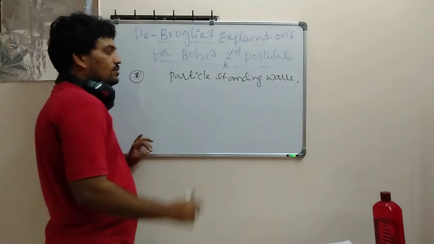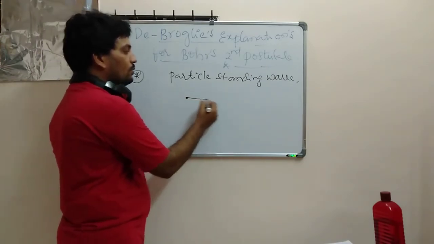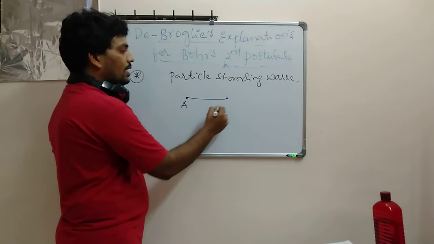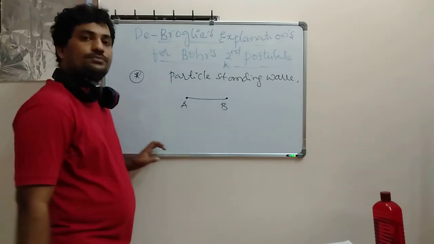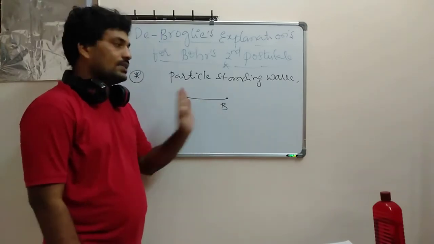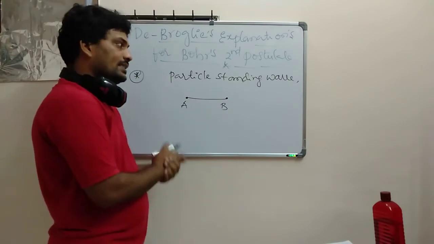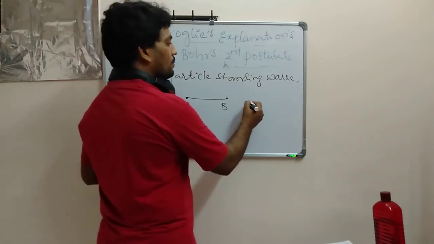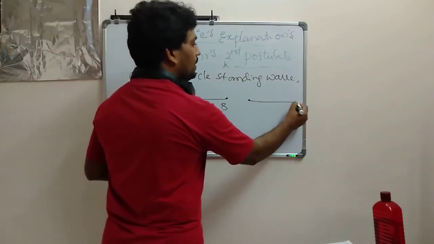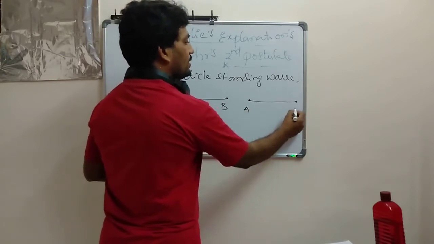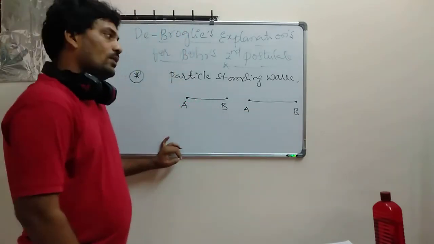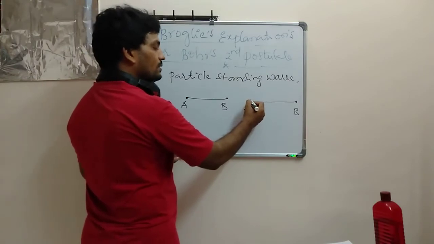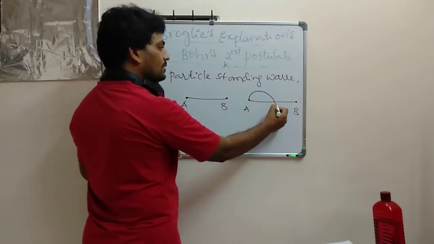We'll discuss. Here you take A to B. From A to B, there is no change; now it is standing. Why is it standing? Because from A to B, I am drawing one wave which is oscillating like this.